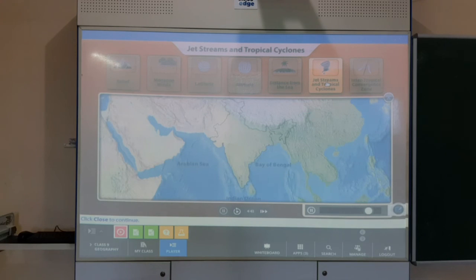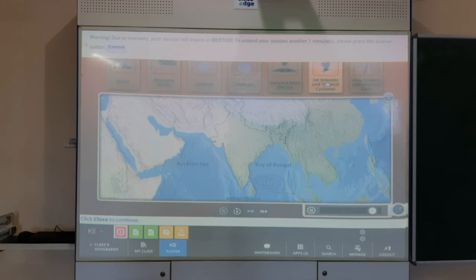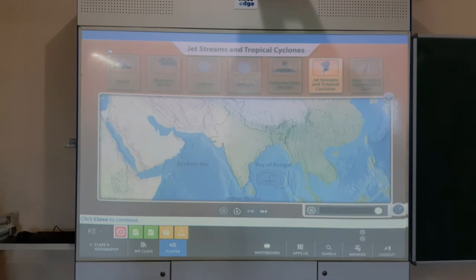During the summer, low-pressure depressions build up in the Indian Ocean and travel towards the Bay of Bengal. These depressions over the east coast of India cause typhoons to occur on the eastern coast of India. Okay students, so you have seen how the jet streams and the tropical cyclones work.